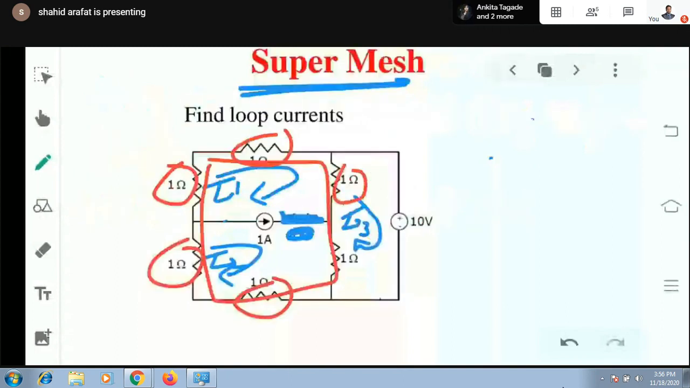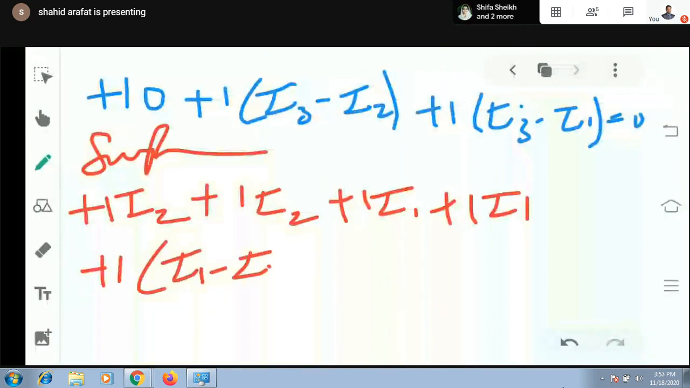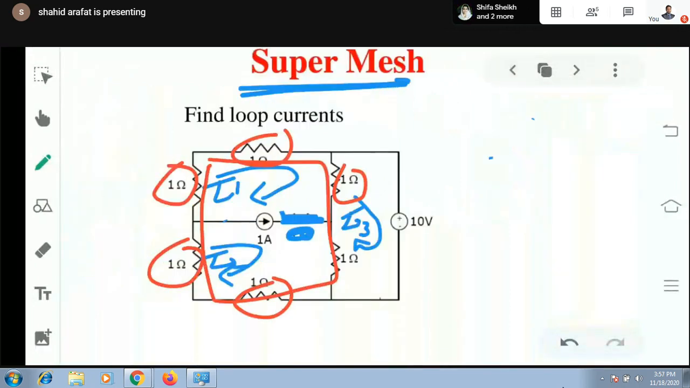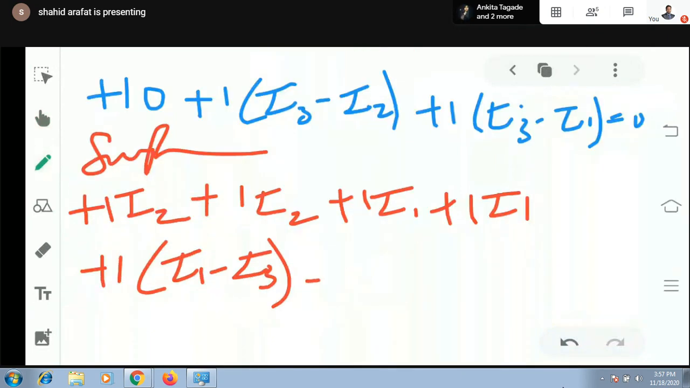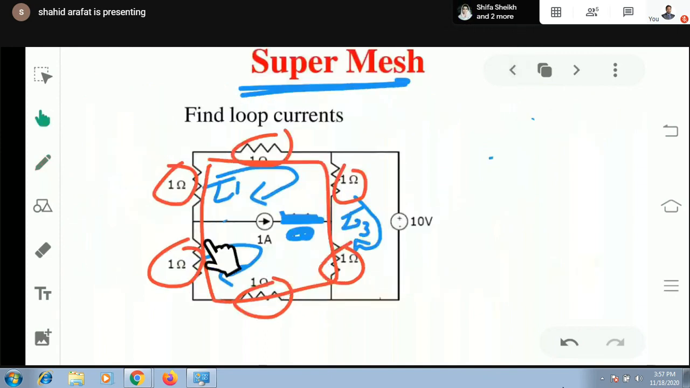Then with this, I'm in this loop, means my current will be I1 minus I. So plus 1 I1 minus I. Now for this, I'm in this loop, so my current will be I2 minus I. 1 I2 minus I.